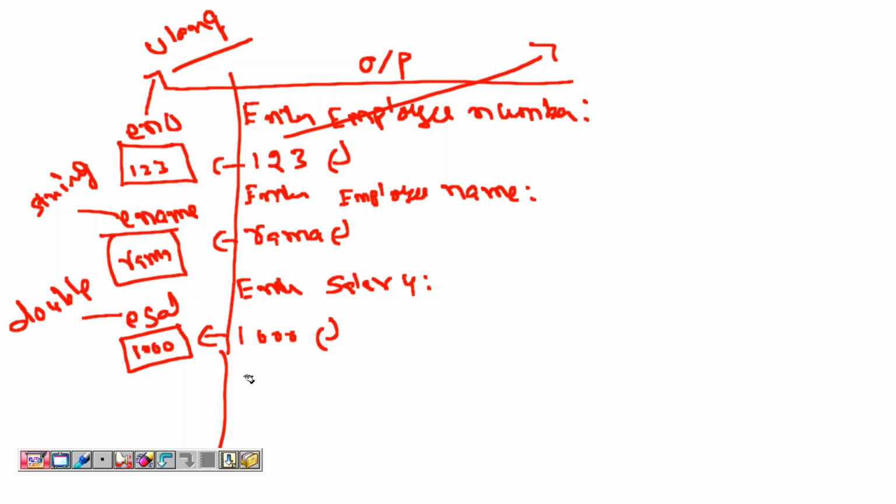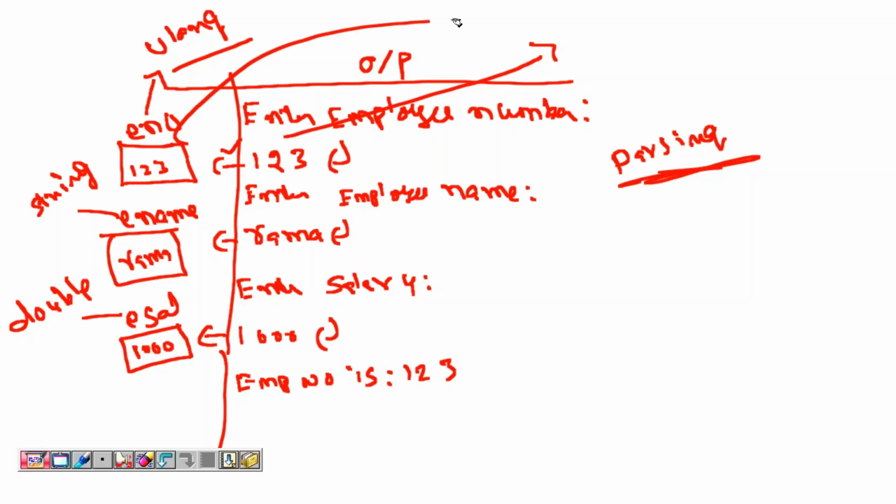Now this is the accepting. But wherever you need typecasting, there you have to perform a concept called parsing. I'm expecting that you will implement parsing. Now you are displaying output. EMPNO is 1, 2, 3. You are printing like this.